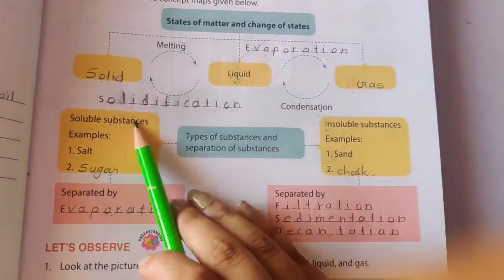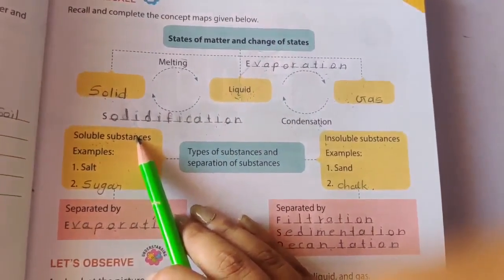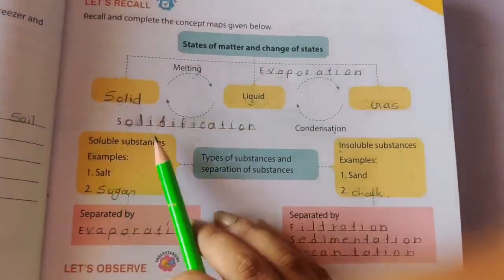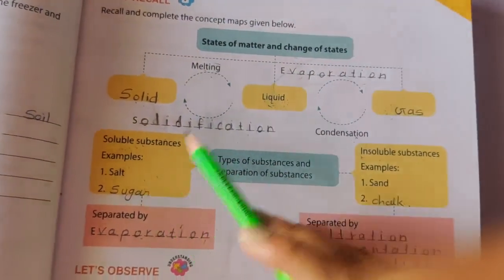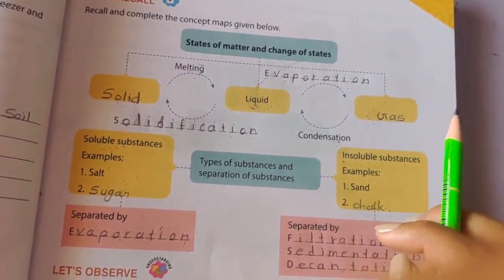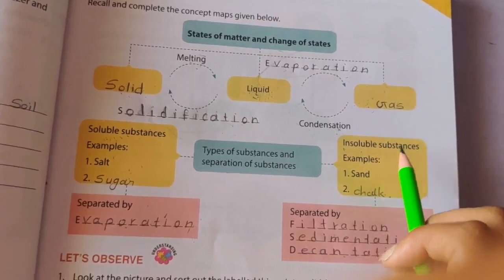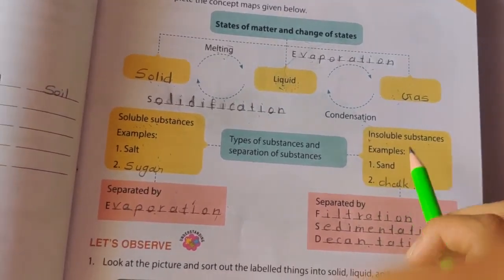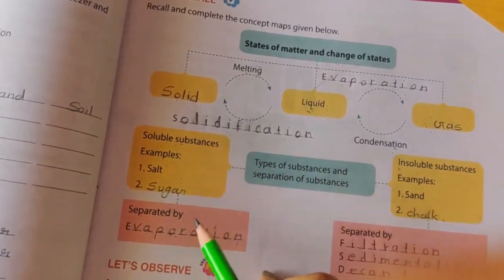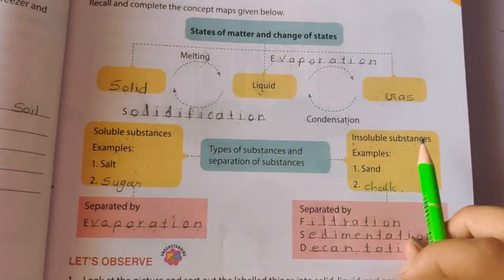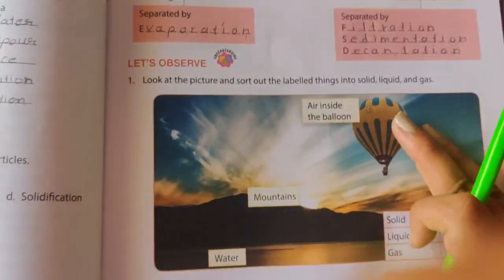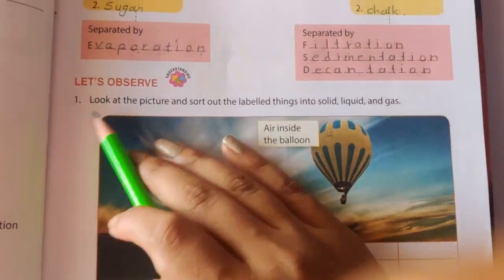First one is soluble, right? And what are they? So the substances that completely dissolve in water are called soluble substances. Salt and sugar. And insoluble substances means what? The substances that do not completely dissolve in the water are called insoluble substances. And the examples are sand and chalk. Then comes the separation of substances. So we can separate the soluble substances by evaporation, and we can separate the insoluble substances by filtration, sedimentation and decantation.